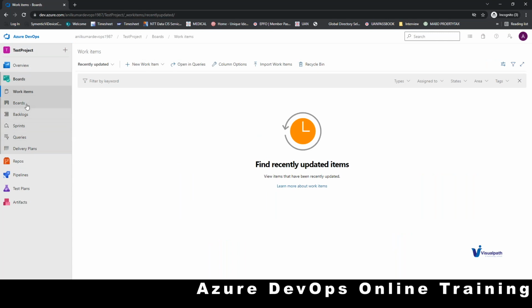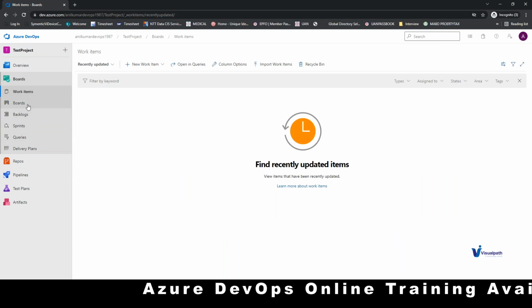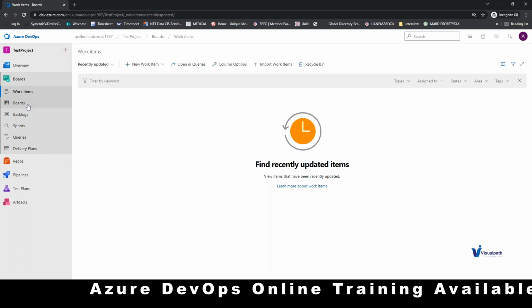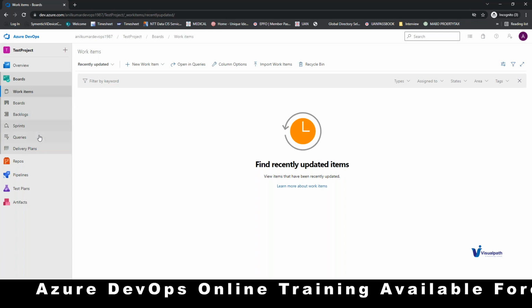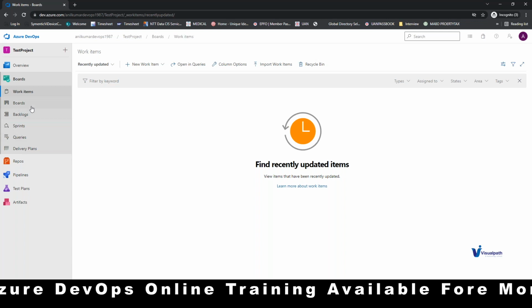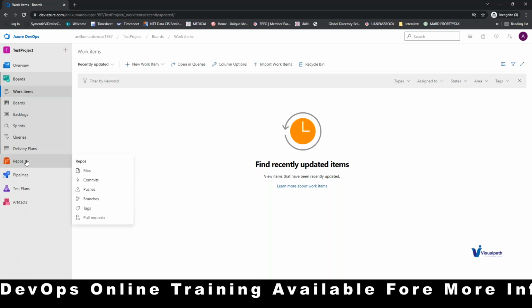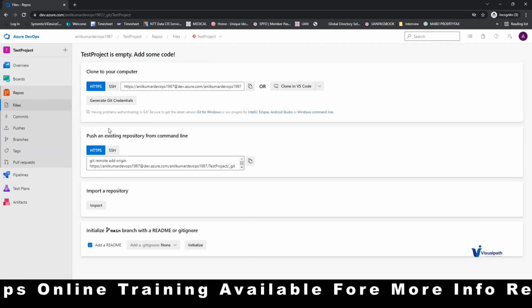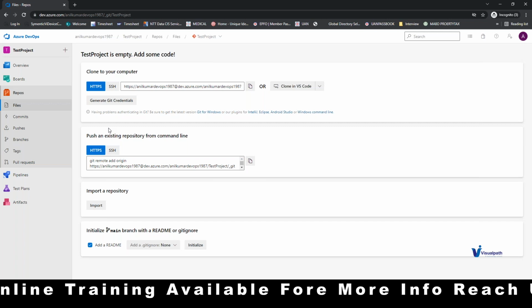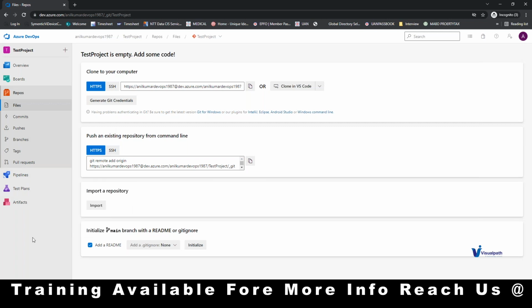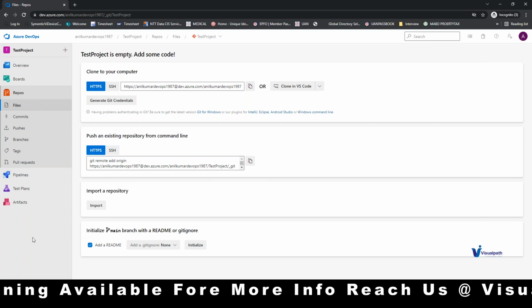When you are in the overview, after the project name it will be overview, and when in Boards, it will be Boards basically. If you click Repos, it will be Repos. So the reason why I'm telling this location is that it is the place where you will be able to find the information of the hierarchy that you are in.